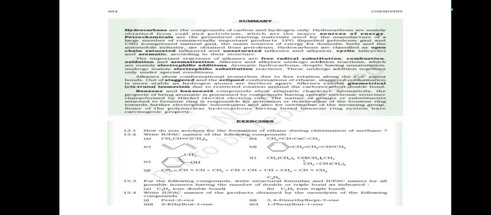Hydrocarbons are the compounds of carbon and hydrogen only. Hydrocarbons are mainly obtained from coal and petroleum, which are the major sources of energy. Petrochemicals are the prominent starting materials used for the manufacture of a large number of commercially important products. LPG, liquefied petroleum gas, and CNG, compressed natural gas, the main sources of energy for domestic fuels and the automobile industry, are obtained from petroleum.